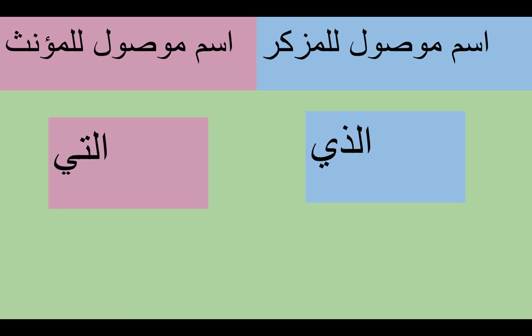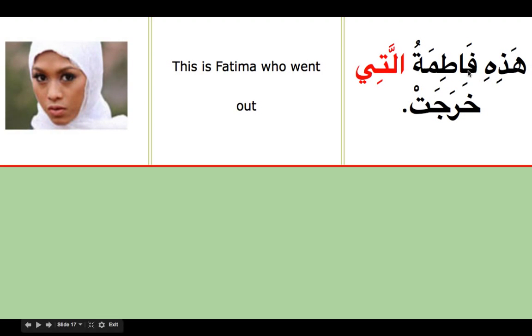So now coming to ism mawsul. For the muzakkar, we have done alladhi, which we use like an adjective clause, describing the noun which comes before it. Today we're going to do the feminine version of ism mawsul, lil muannath, which is allati. Let's use some examples to be clear.